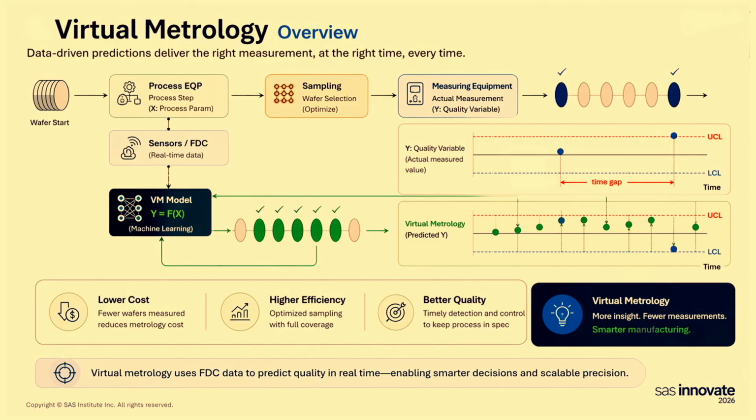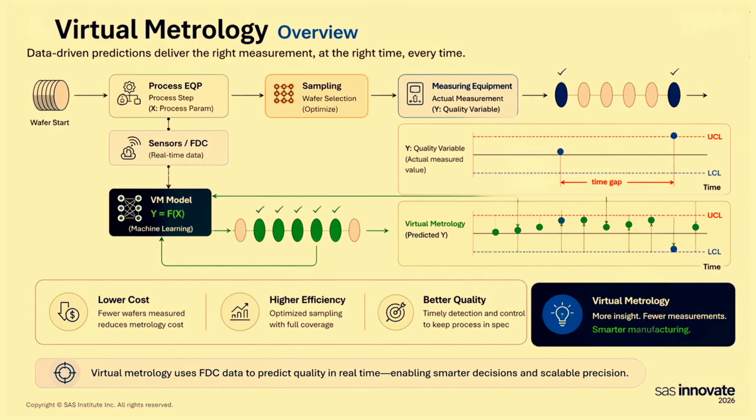So we have this batch of wafers that goes through a process equipment. In a traditional way, after that process step is over, we do sampling. We take a couple of those wafers, not all of them, just a few of them, and then we do a few measurements on selected locations on the wafer to do the quality inspection and do the metrology step.